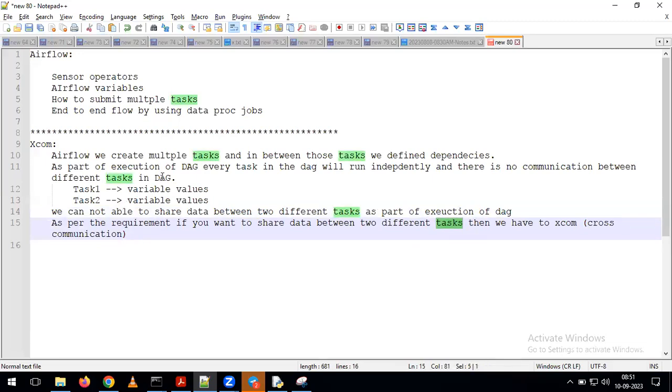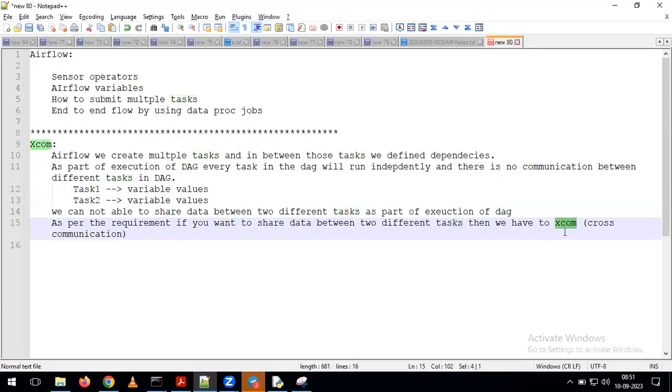Whenever we create the DAG, we create multiple tasks. In between the tasks, if you want to share data, we cannot share the data directly because each and every task runs as an independent task as part of our DAG execution. But as per the requirement, if you want to share data between two different tasks, in that situation, within Airflow we have the concept called XCOM.